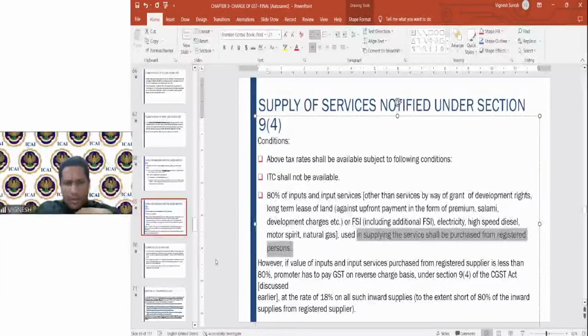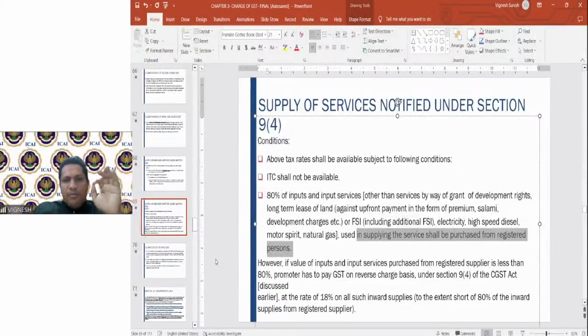You are a developer. You are doing the construction. Once you're doing the construction, there are multiple expenses. You pay the long-term lease amount, or for development rights transfer, you pay some development charges. That is point number one. Those are not covered. Other inputs and input services, what all? Cement, steel, labor contractor, whatever you are paying. The rule is that 80% of the inputs should be from registered persons.